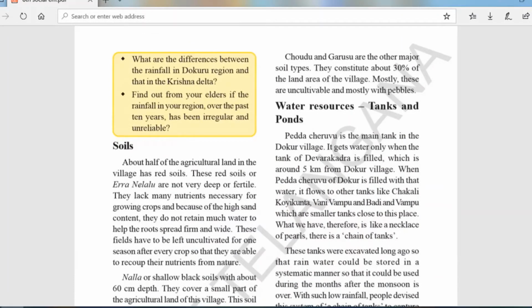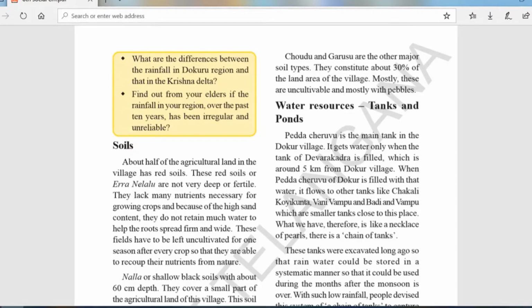Pedda Cheruvu is the main tank. It gets water when Devara Kadra is filled, which is 5 kilometers away from Dokur village, and fills other small tanks in connection. These are the names of the small tanks in Dokur village: Chakali, Kayukunta, Vani Vempu, and Badi Vempu.